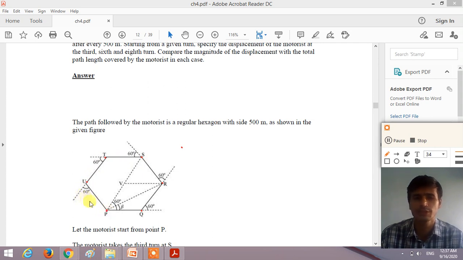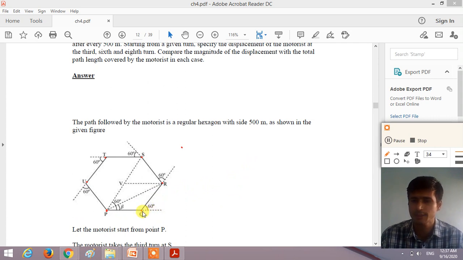So this shape is a regular hexagon with sides of 500 meters. Now we want to calculate the distance covered by the motorcyclist and the displacement of the motorcyclist at each turn. Suppose we consider the first turn from P to Q, the motorcyclist takes the first turn at Q.